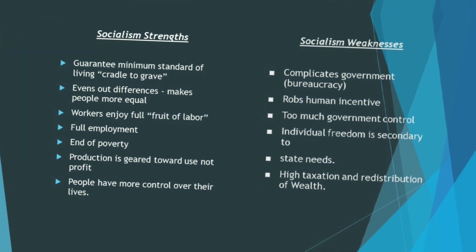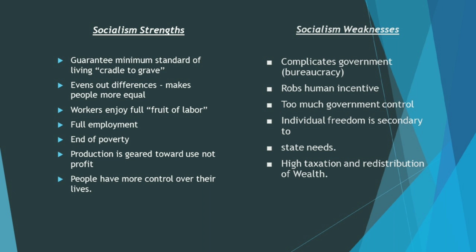So let's talk about socialism's strengths and weaknesses. First, we have its strengths. First, socialism guarantees minimum standards of living, or what you call cradle to grave. Second, it evens out differences, so it makes people more equal. Third, workers enjoy the full fruit of their labor. And fourth, full employment: minimum wages, employment protection, and trade union recognition rights for the benefit of workers. These policies aim to guarantee living wages and help produce full employment.